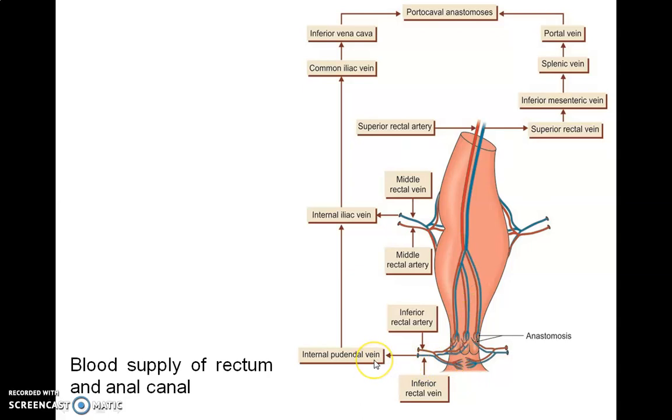internal pudendal artery. Venous drainage: the internal venous plexus drains into the superior rectal vein, and they drain into the inferior mesenteric vein. Similarly, the external rectal venous plexus drains through the inferior rectal vein into the internal pudendal vein. These form venous plexuses around the anal canal. One is in the submucosa and another is outside the muscular layer.